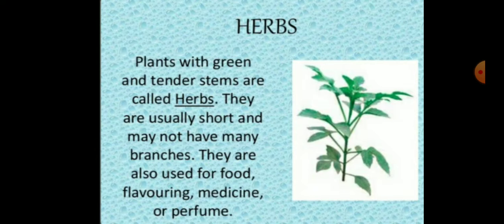So, the herbs are the plants with green and tender stems. They are called the herbs. They are usually short and may not have many branches, and they are also useful for food, flavoring, medicinal use and as a perfuming agent. Some examples of herbs are carrot, turnip, spinach leaves, potato, radish.